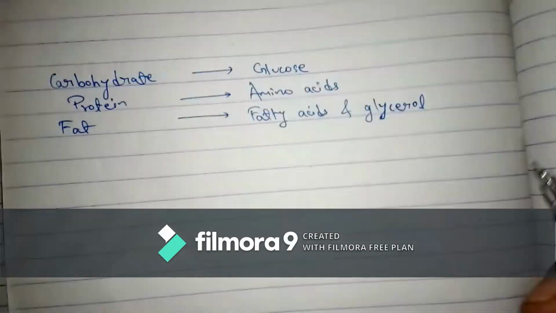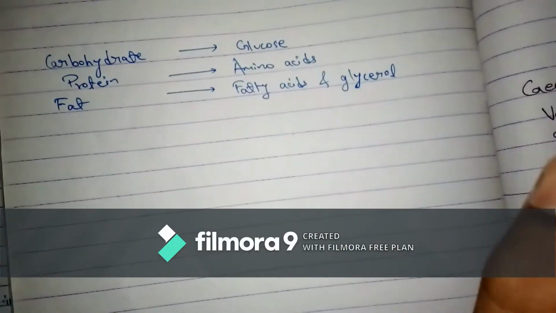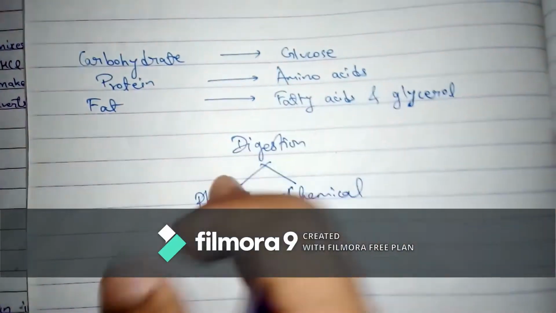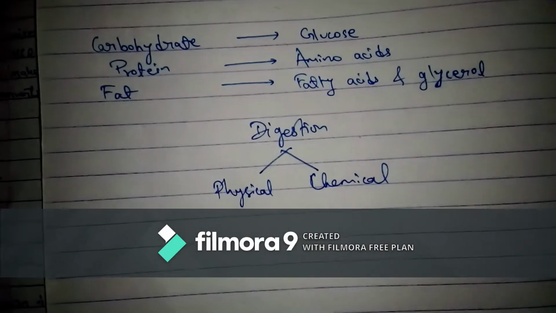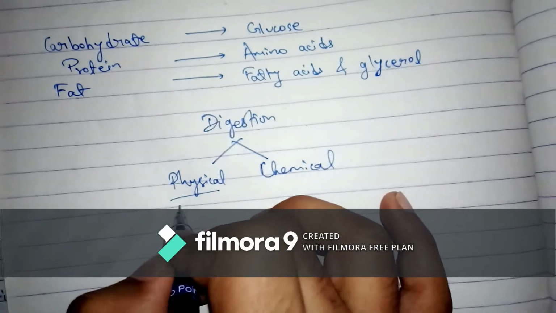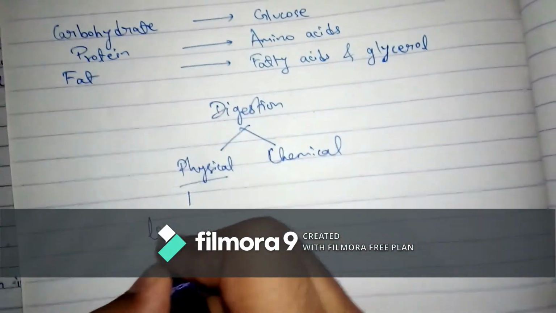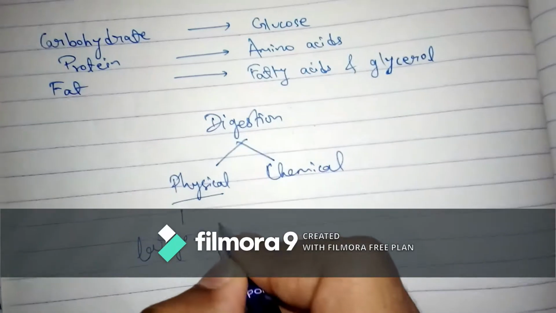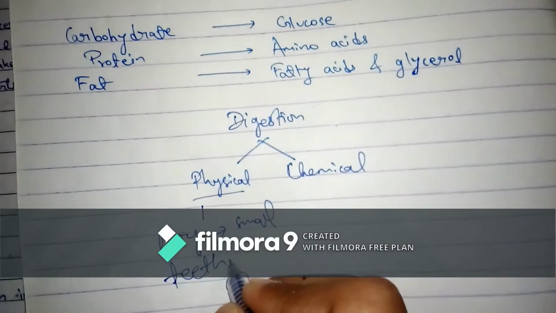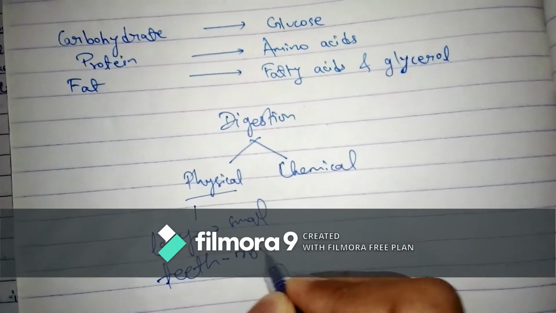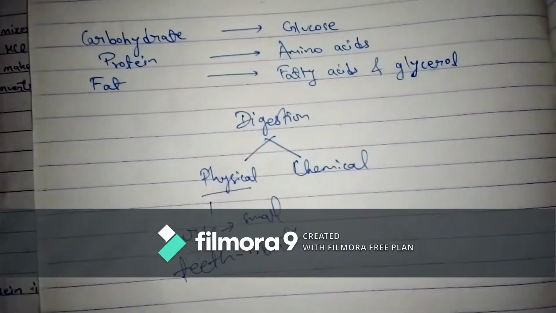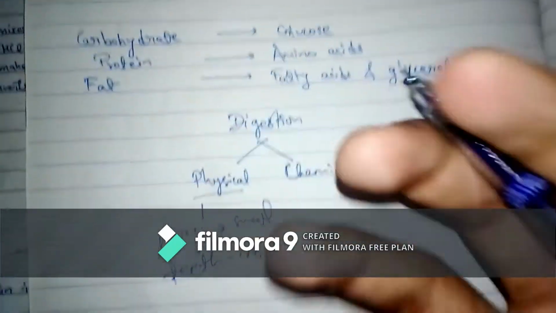So basically digestion starts from the mouth. There are two types of digestion: physical digestion and chemical digestion. Physical digestion is very simple. It's just that the large sized food is converted into smaller pieces. The larger lumps of food are converted into smaller pieces with the help of teeth in the mouth. The teeth masticate the food, and then it gets converted into smaller size. Now it moves towards the stomach, where the stomach also does some muscular movement.